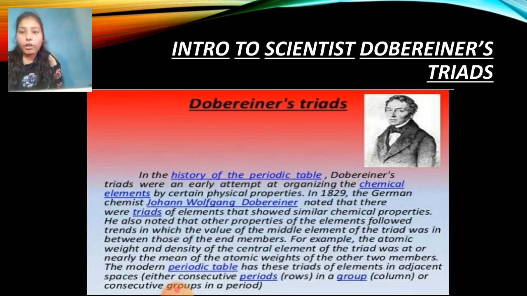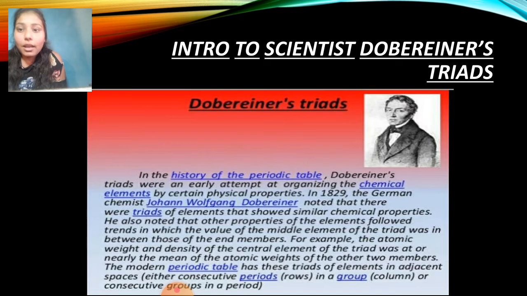In the history of the periodic table, Dobereiner's triads were an early attempt at organizing the chemical elements by certain physical properties. In 1829, the German chemist Johann Wolfgang Dobereiner noted that there were triads of elements that showed similar chemical properties. He also noted that other properties of the elements followed trends in which the value of the middle element of the triad was in between those of the end members.